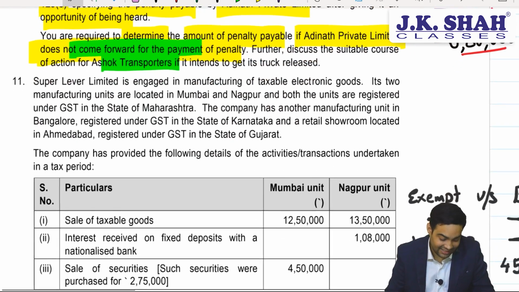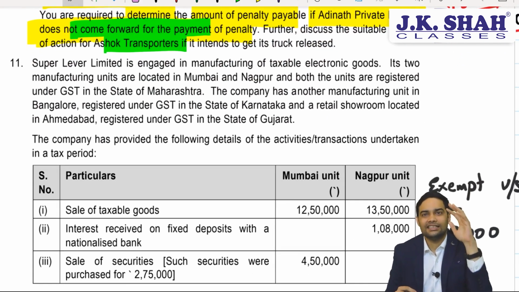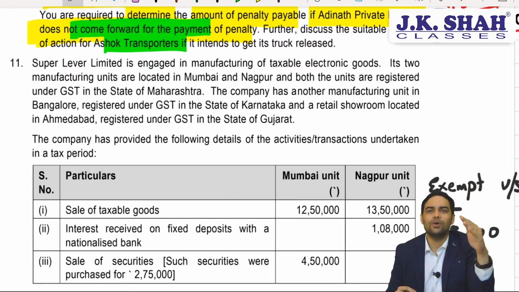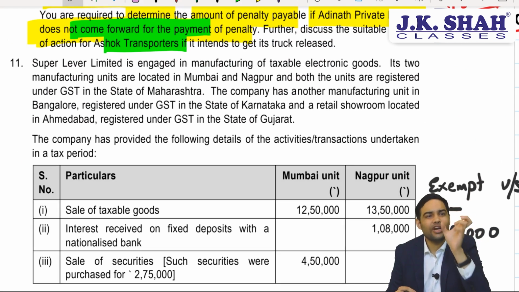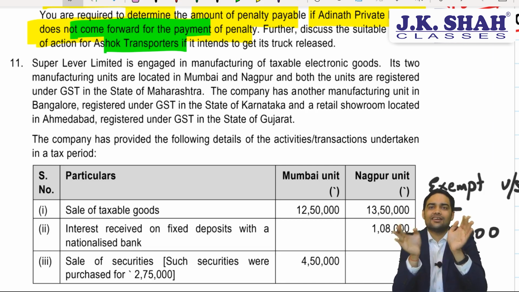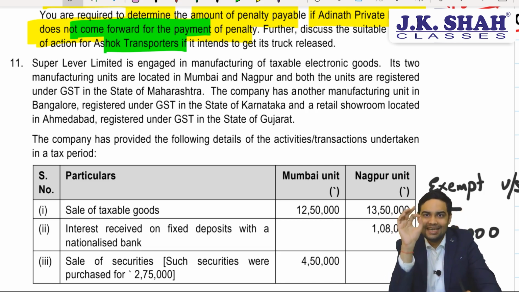Great. Next one is a very good question. They have given a wonderful question which tests you on exempt supply and what is the meaning of E. If you recall, for the ITC chapter, we compute E by F to find out how much of ITC relatable to common credit is eligible to us. That E is much wider compared to exempt supply, because E represents exempt supply plus supply on which tax is payable under RCM, and it excludes 3 things.